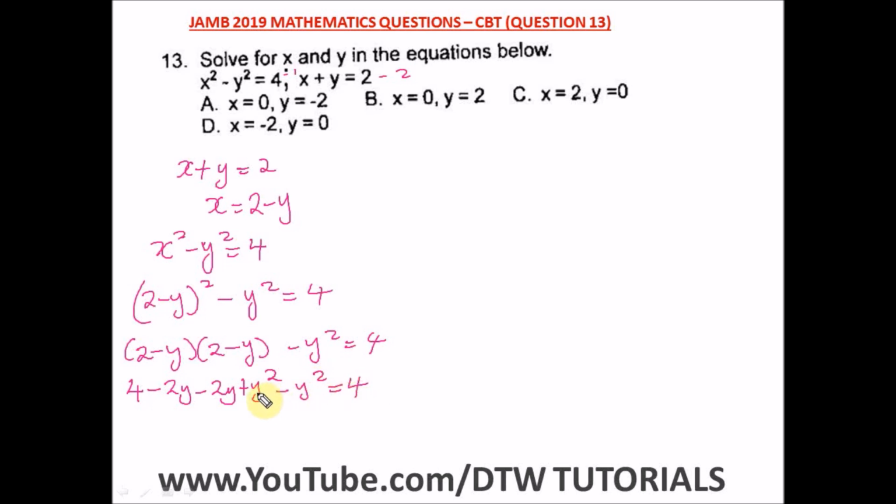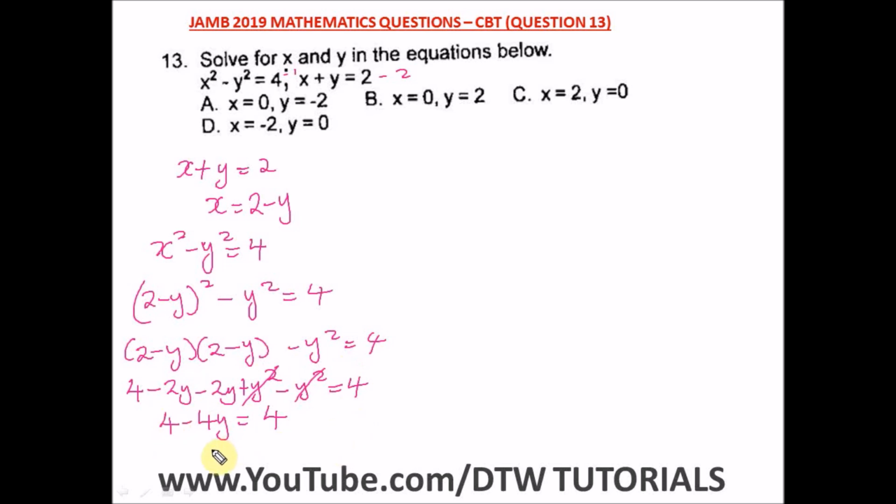equals 4. From here, plus y squared minus y squared is going to cancel out. I hope we know. Since they have just a coefficient of 1, and you have a plus here and a negative here, it will cancel out. All right, so from here, minus 2y minus 2y will give us minus 4y. So we have 4 minus 4y equals 4. Okay, so from here we can take 4 to the other side.